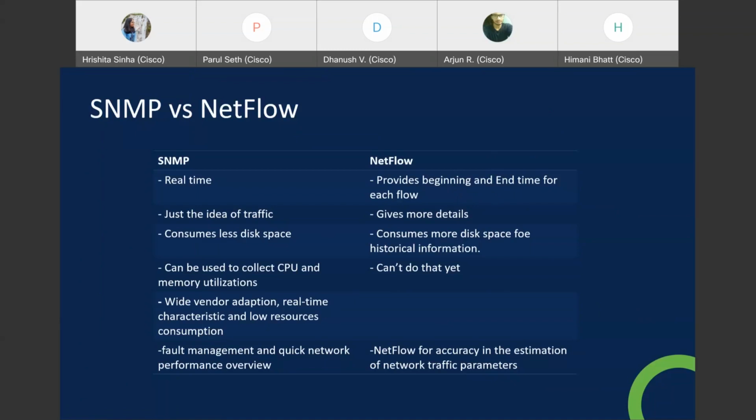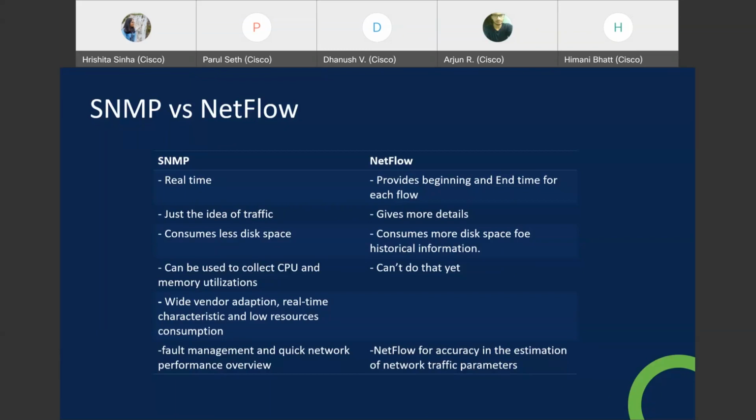SNMP does not give the details. It is real time, but it is just the overview. It will give the answers in graphs, like how much bandwidth is being used, but it won't tell which application is using how much bandwidth. That is done by NetFlow. SNMP consumes less disk space as it is real time, and NetFlow is heavy. SNMP can be used to collect CPU and memory utilization; NetFlow can't do that.